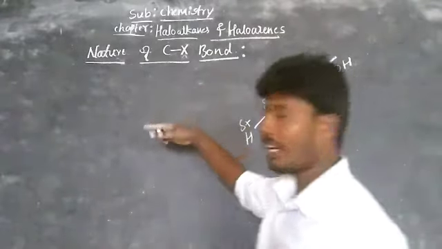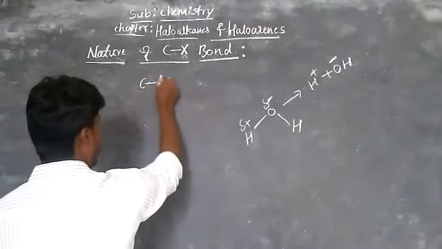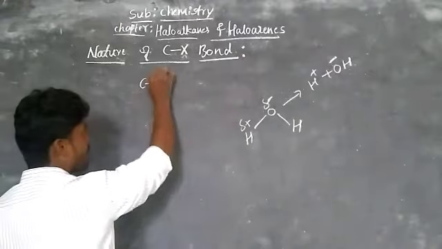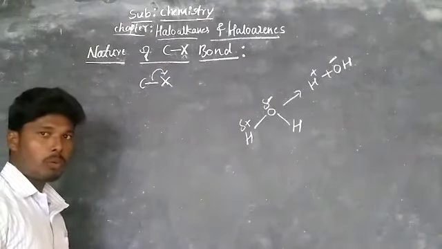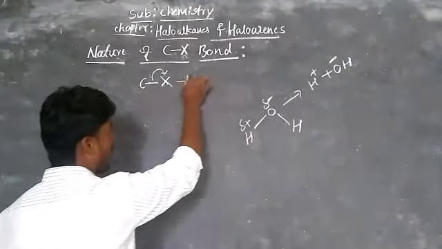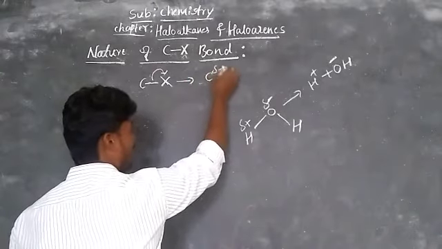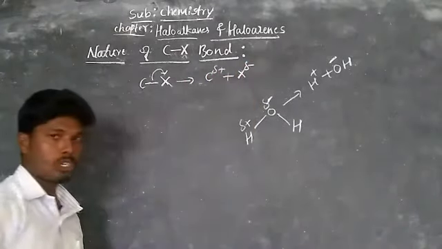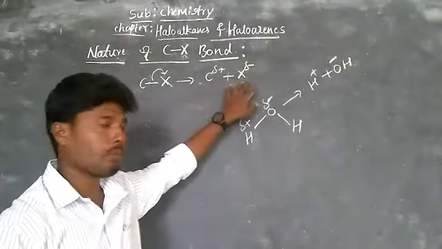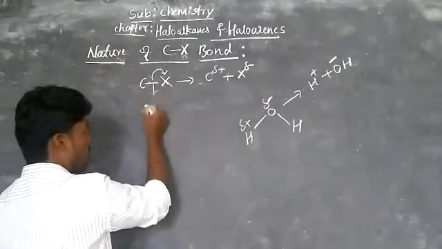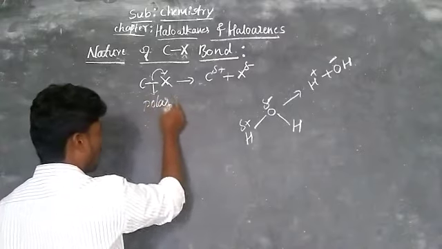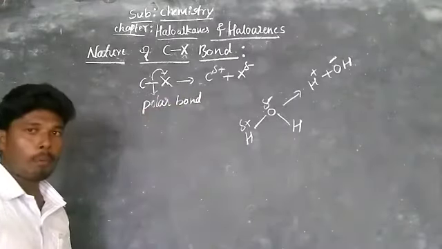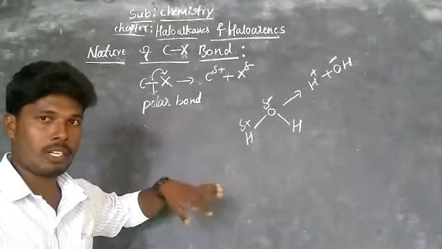Similarly, in alkyl halides, that is in C-X, the halogen is more electronegative than carbon, hence the bonded electrons move towards the halogen and you get carbon delta plus and halogen delta minus, that is partial positive charge and partial negative charge. Hence this C-X bond we call a polar bond. This is the polar nature of the C-X bond.